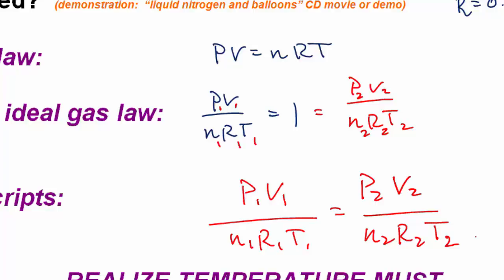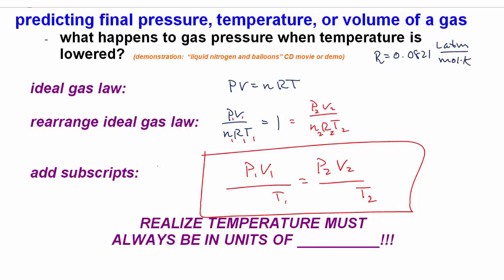Now there's certain things in here that don't make sense to have in our equation. One is the R, because it's a constant, it'll just cancel out. So let's just erase it. The other one that we can cancel out is the n, because we're not going to change the number of moles. So here's our expression: P1 V1 over T1 equals P2 V2 over T2. And this always works, just that the temperature has to be in units of Kelvin, capital K.